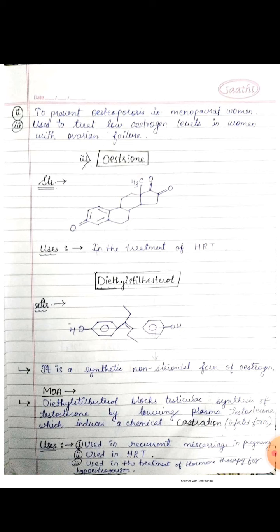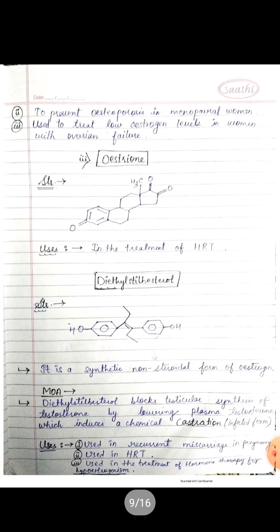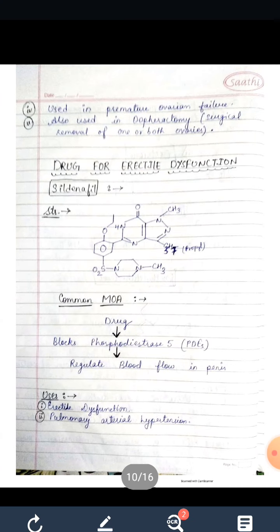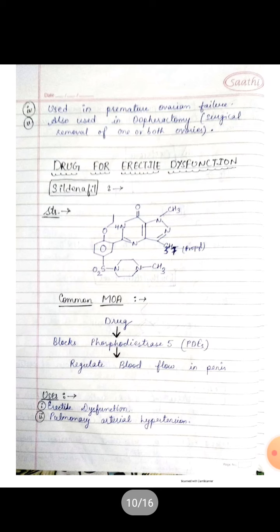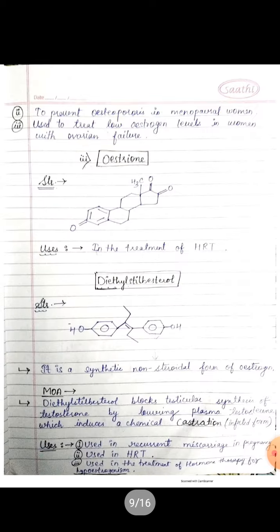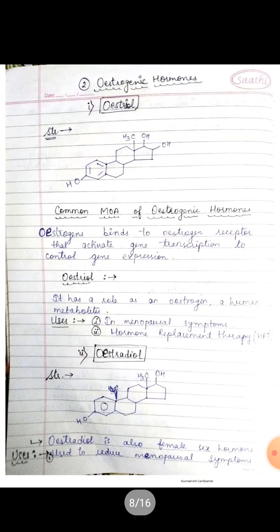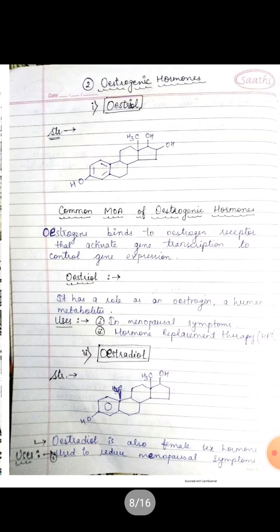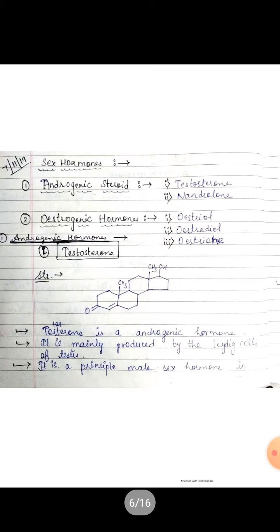which is used in the HRT, and it is also used in the hormone therapy for hypoestrogenism. It is also used in premature ovarian failure, and it is also used after surgical removal of one or both ovaries. These are the drugs which are used as sex hormones.